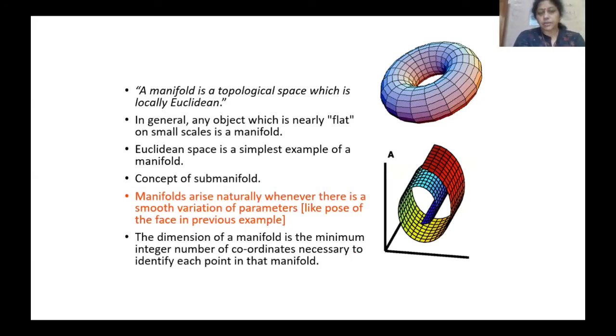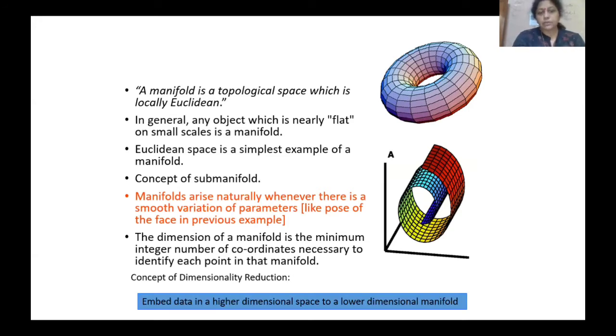And the dimension of the manifold is the minimum integer number of coordinates necessary to identify each point in that manifold. So we embed data from a higher dimensional space into a lower dimensional manifold. This is the job of the data scientist, to reduce the dimension. That's why we are using principal component analysis to reduce it to lower dimensional manifolds.